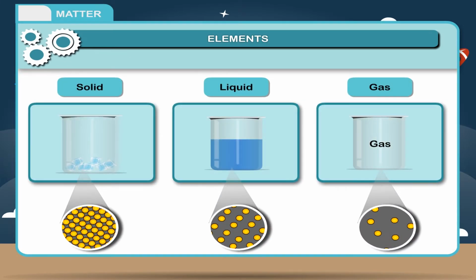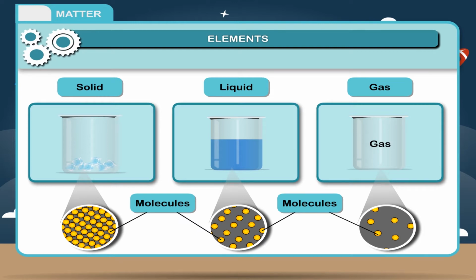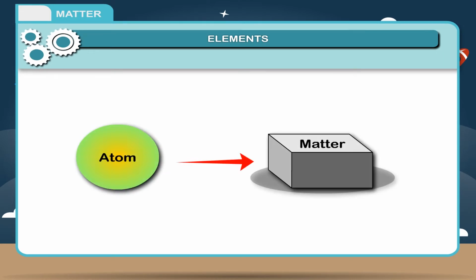We have learned previously that various states of matter exist due to different arrangements of molecules in them. Now, we will learn that molecules are not the smallest particle of matter, but it is an atom which is the smallest particle of matter.